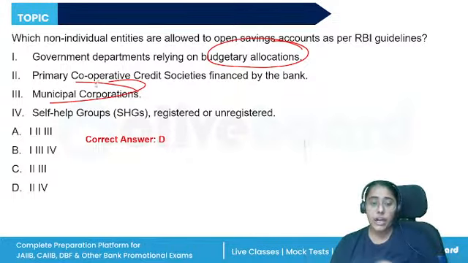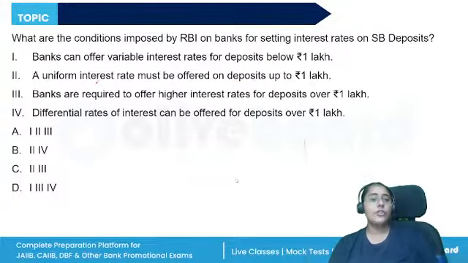Similarly, the current account can be opened for the non-individual entities. However, for certain categories of non-individual entities, it cannot be opened. Like government departments depending on the budgetary allocation, municipal corporation, panchayat samiti, state housing water and sewerage departments, any political party. Whether such concern is a proprietary concern, where the political party or any trading business has a professional concern. So the correct answer is D, 2 and 4.